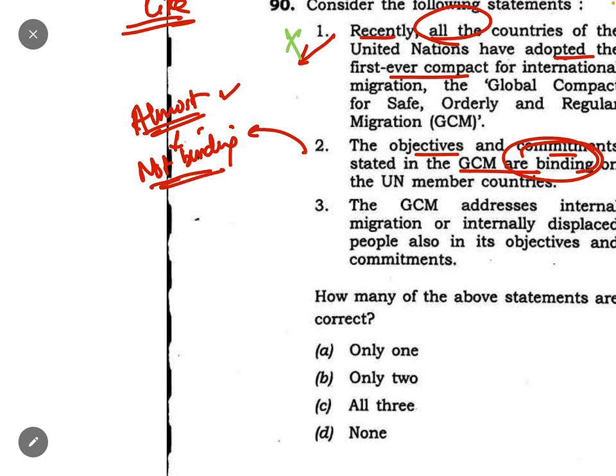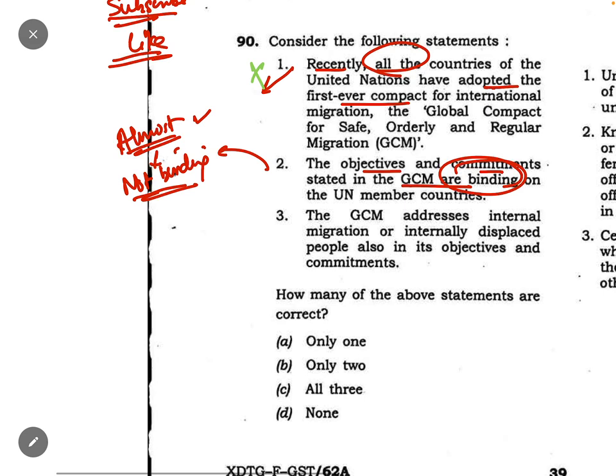Nothing becomes binding automatically so quickly for the United Nations, or for any international organization, because it is a game of sovereignty. You cannot play with the sovereignty of any country, so it's not binding on its own. The objectives and commitments stated in the GCM are binding. No, they are not binding.